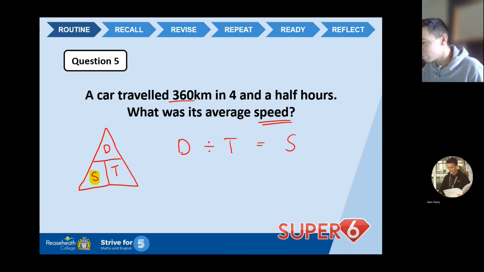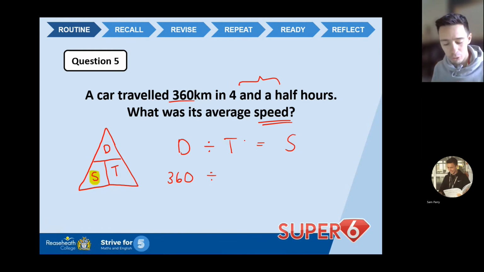So the distance is 360 kilometers. Now this is the crucial bit, right? I want you guys to have good notes today, so I'm going to just fix that 0 for you guys. Divided by time. Now this is the crucial bit. 4.5 hours. Now we need to convert 4.5 hours into a whole number and a decimal, because we can't type 4 and a half into a calculator. But what we could do is convert it into a decimal.